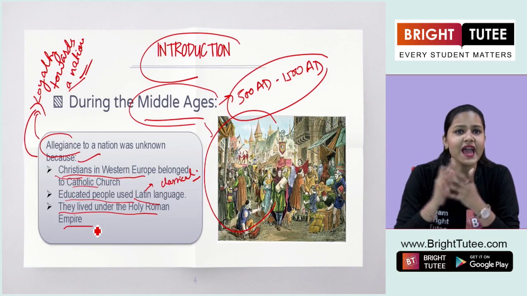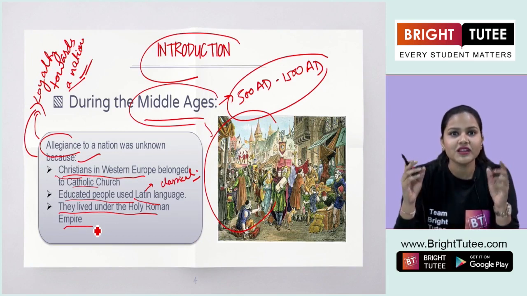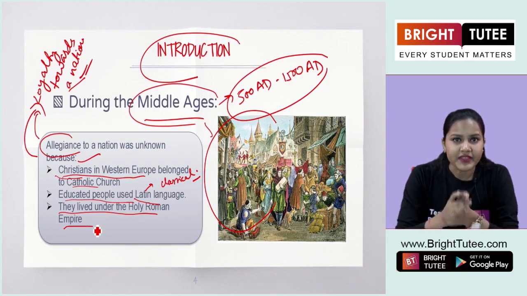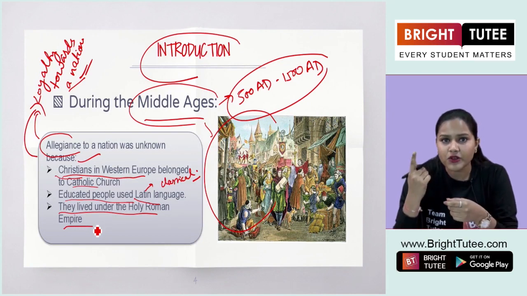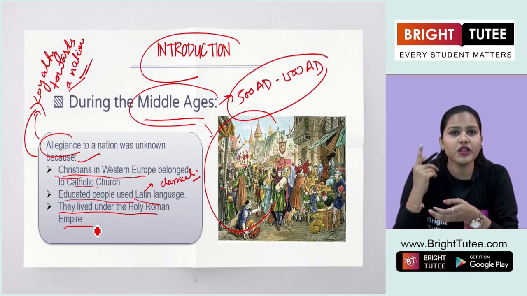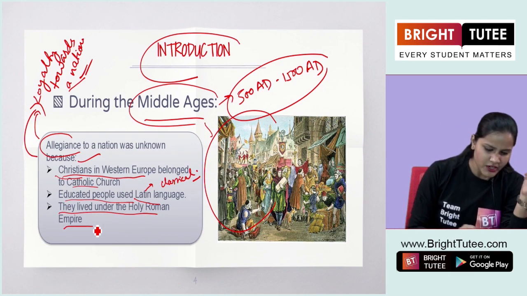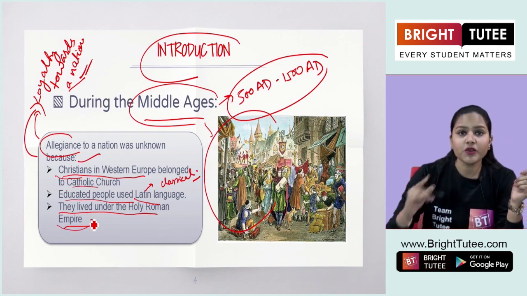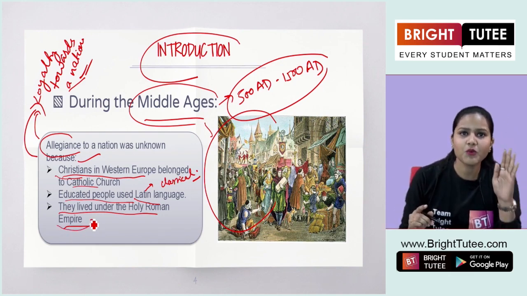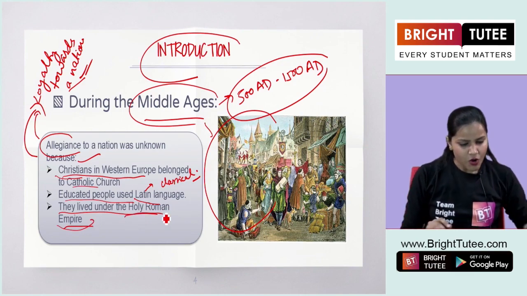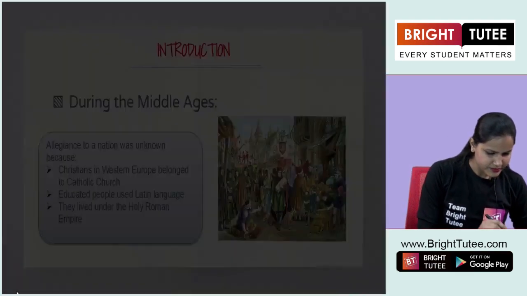No, students. At that time, people lived under one empire. They owed their allegiance to one ruler, or they were loyal to one ruler. Okay? So here you have to understand that during the Middle Ages, everyone lived under the Holy Roman Empire.